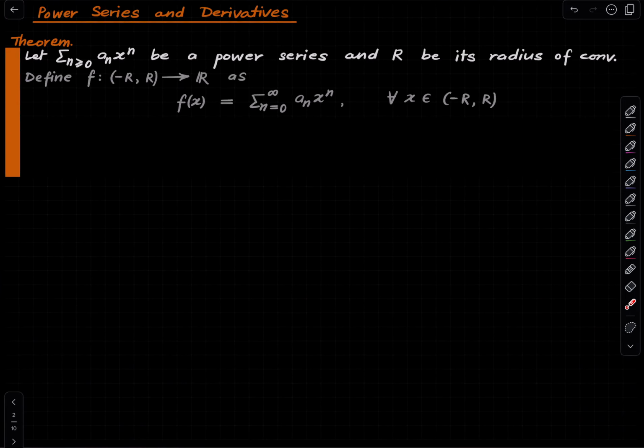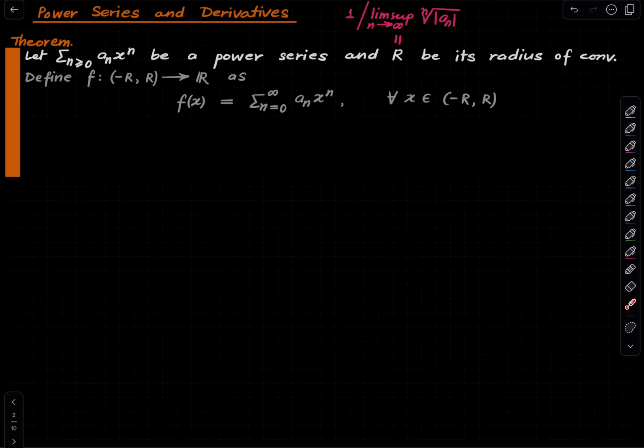So here is the main theorem, or at least a main theorem of the entire lecture series, if you will. Fix a power series. Let R be its radius of convergence, and as we recall, this is nothing but 1 upon lim sup, right? That's the radius of convergence.